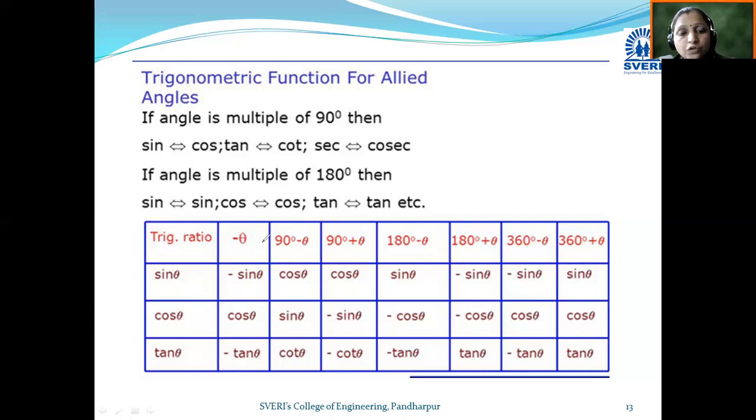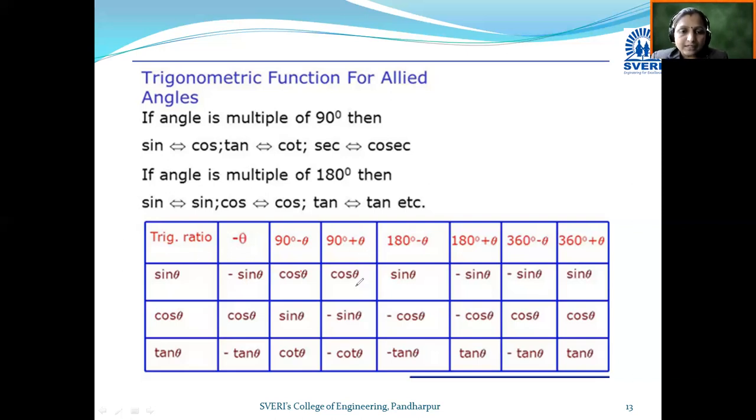Whenever the angle is a multiple of 90, sine is converted into cos. So sine of 90 minus theta becomes cos theta. And 90 minus theta, what is the position of this angle? This angle lies in the first quadrant. In the first quadrant all trigonometric ratios have positive signs, therefore sine of 90 minus theta becomes cos theta. In this way the remaining formulas will come.